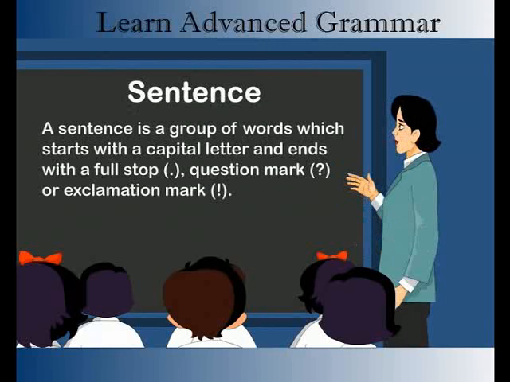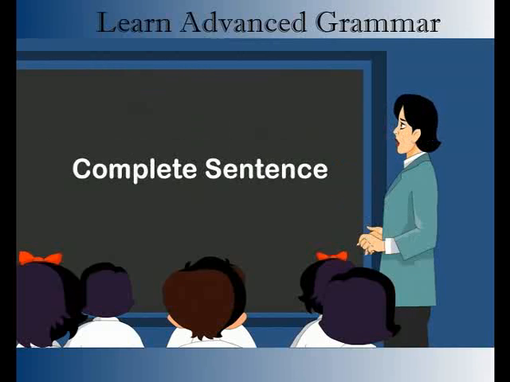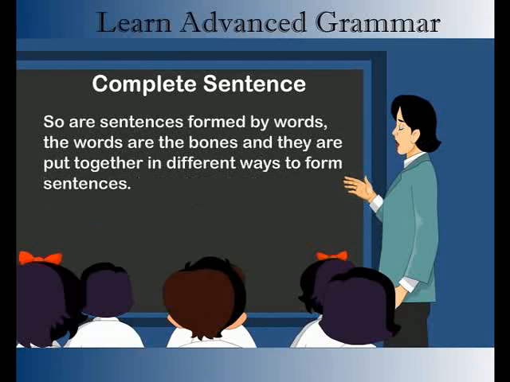Sentence. A sentence is a group of words which starts with a capital letter and ends with a full stop, question mark, or exclamation mark. A sentence contains or implies a predicate and a subject. Complete sentence. If it helps you, think about a sentence as if it were a skeleton. The skeleton contains various bones, and these bones are put together to form different parts of the body. So are sentences formed by words. The words are the bones, and they are put together in different ways to form sentences.